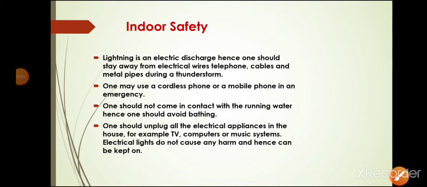Indoor safety. Students, lightning can strike telephone cords, electric wires and metal pipes, so during a thunderstorm, contact with these should be avoided. We can use mobile phones and cordless phones. Bathing should be avoided during a thunderstorm to avoid contact with running water. We should unplug all the electric appliances in the house, for example computer, television, music system. Electric lights do not cause any harm and hence can be kept on.